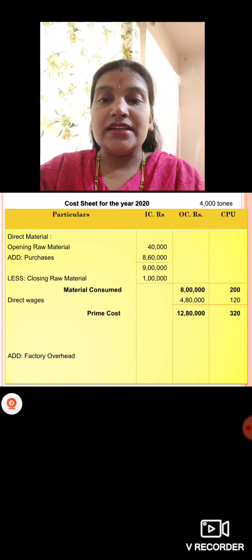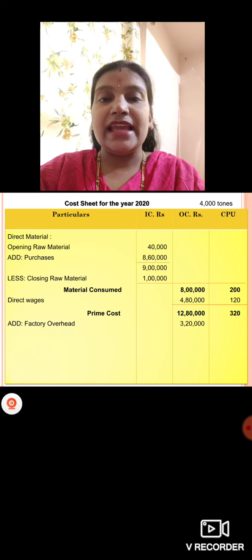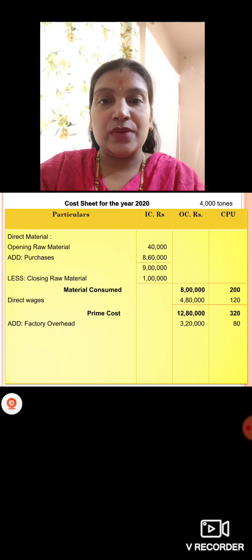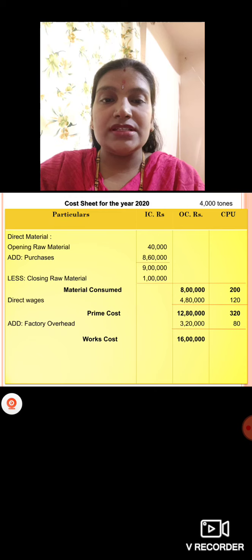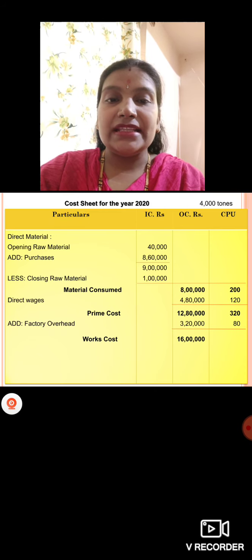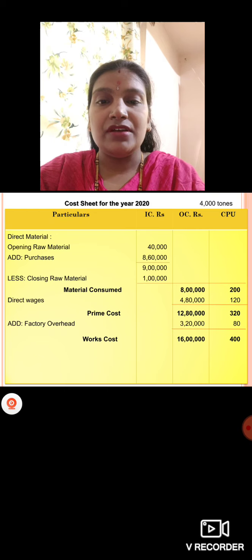So the first overhead is factory overhead. So you are going to add factory overhead. How much we have factory overhead here? 3,20,000. Per unit how much you will get? 3,20,000 divided by 4,000 tons, 80 you will get. Then works cost. How much will we get as works cost? 16 lakh, 12,80,000 plus 3,20,000. So 16 lakh divided by 4,000, you'll get 400. Works cost per unit we have 400.